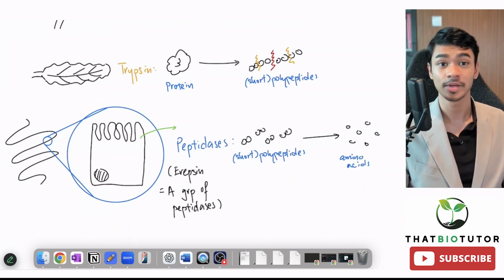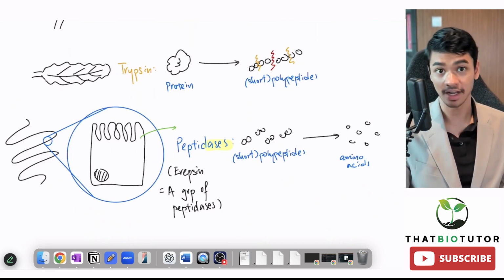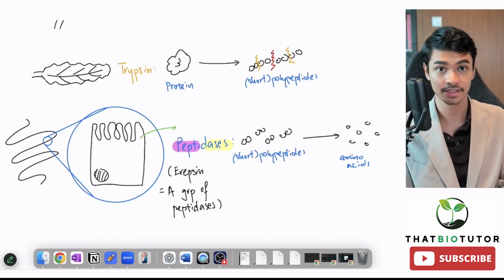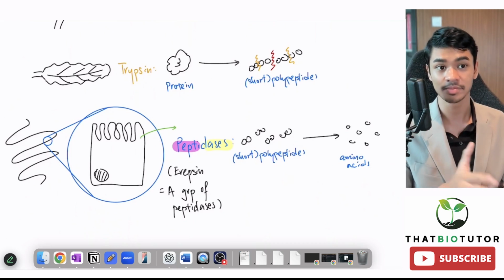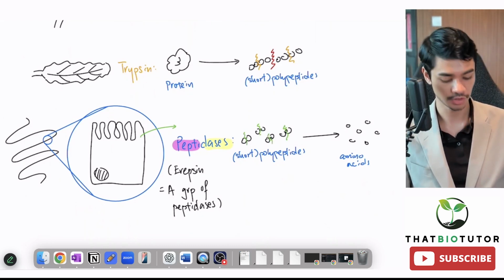So that's why we call them peptidases. Because usually the ASE at the end of the word means it's an enzyme, and the start of the enzyme name is usually the molecule that enzyme attacks. So this enzyme breaks down peptides. That's why peptidases. It breaks down the final bonds within the short peptides that we have.